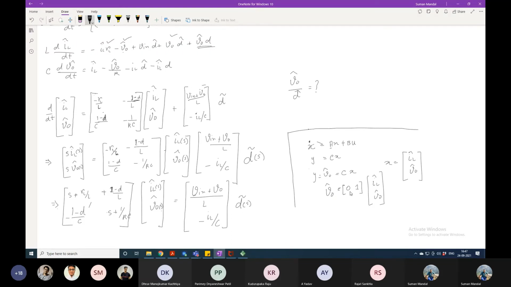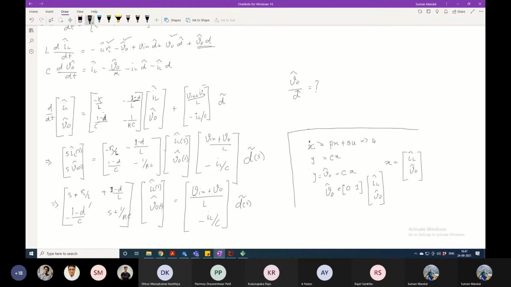That's why C is 0, 1. There is no fixed procedure to get that particular C. You have to find C properly so that you can get your desired output. If I had to get the IL perturbation, the C would have been 1, 0.